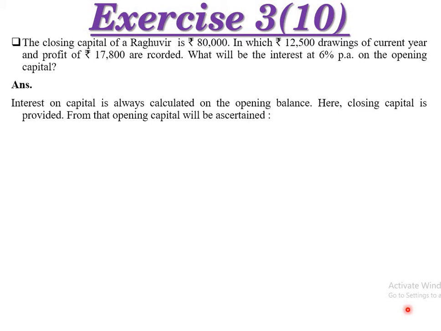We don't have the opening capital, so we will find out how. Opening capital is equal to closing capital plus drawing minus profit. Last year in standard 11, when we started the chapter on final accounts, we took capital plus profit minus drawing. Here we don't have opening capital, so we have to find it out by the reverse entry: closing capital plus drawing minus profit. We already did this illustration in our session.